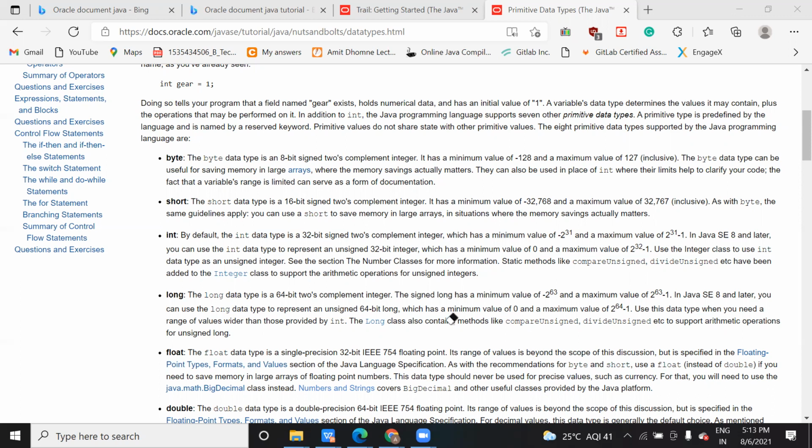Are you getting what I'm saying? I mean to say that Java, they have developed many versions till now. Till 16 is available in the market and 17 is going to come. So here what they're saying, after Java Standard Edition 8, Java version 8, we have an unsigned integer data type, positive integer data type, which is 32 bit. If I talk about only positive, then obviously I am considering only positive. That's why it is taking 2 to the power 32.